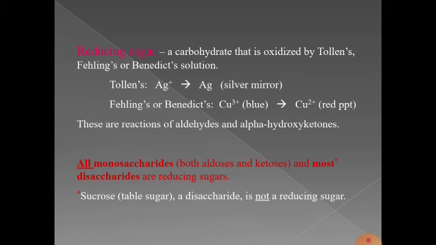And similarly, in Fehling's solution or Benedict's solution, a red precipitate of Cu2O is formed. Monosaccharides and almost all disaccharides are generally reducing sugars, that is they reduce these Tollens reagent, Fehling's solution or Benedict's solution. But a particular example, sucrose, which is a disaccharide, is not a reducing sugar.